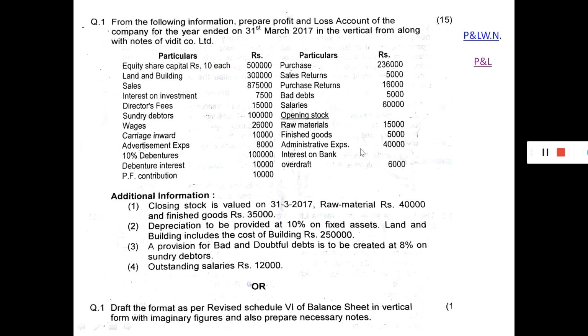Administrative expenses 40,000 will be considered as note number 9, other expenses. Overdraft 6,000 will be considered as note number 7 in the finance cost. So now go and prepare the profit and loss account.